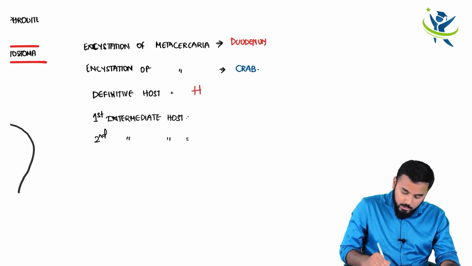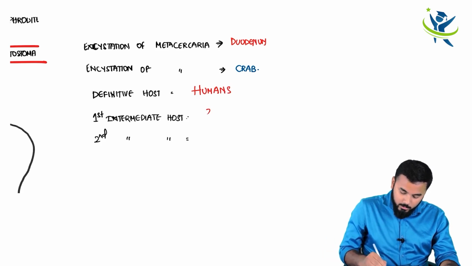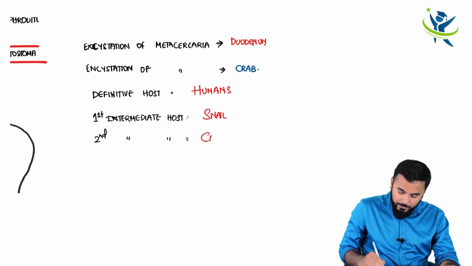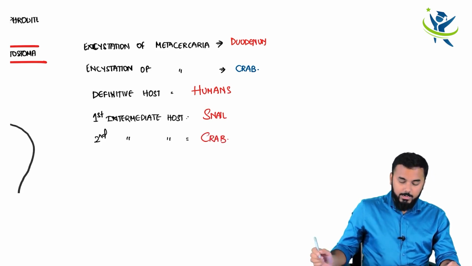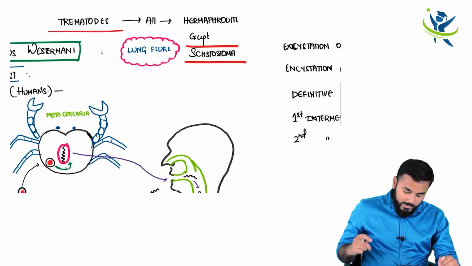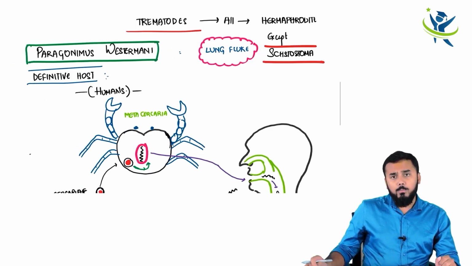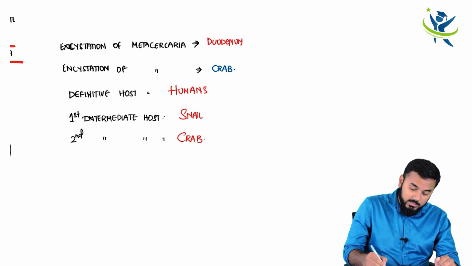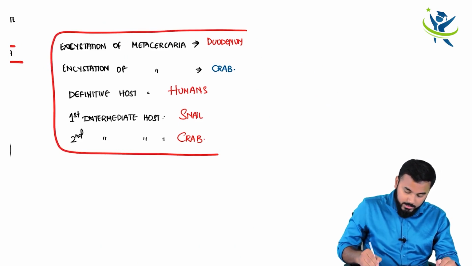Okay, so let me write down the answers. Definitive host is humans. The first intermediate host is snail. Second intermediate host is crab. Okay, right. And another important thing is that you have to know much more about it, but before discussing that, this box is very important for your MCQs, guys.